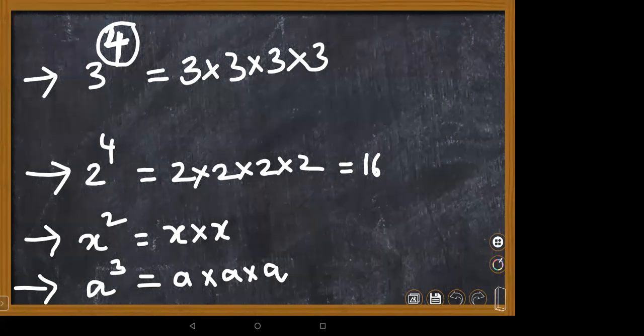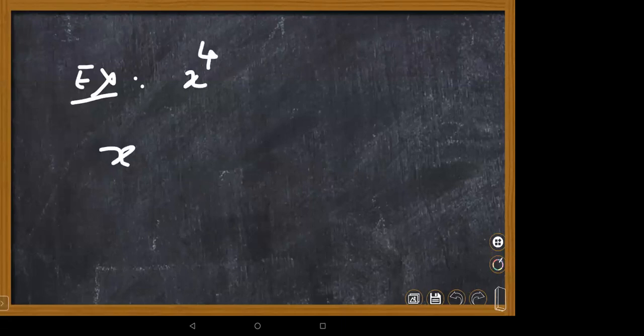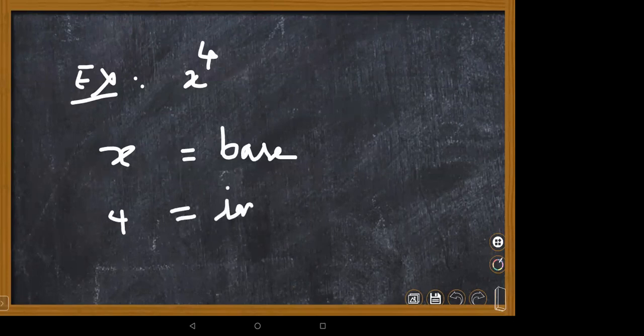Suppose, in this a cubed, 3 is called the exponent and a is called the base, children. Please write that part down also, children. Ma'am, can you tell again? Yes. Suppose, for example, I'm taking x to the power 4. Here x is the base, children. x equals base. What is x? We call it the base. 4 we can call the index, Nana.